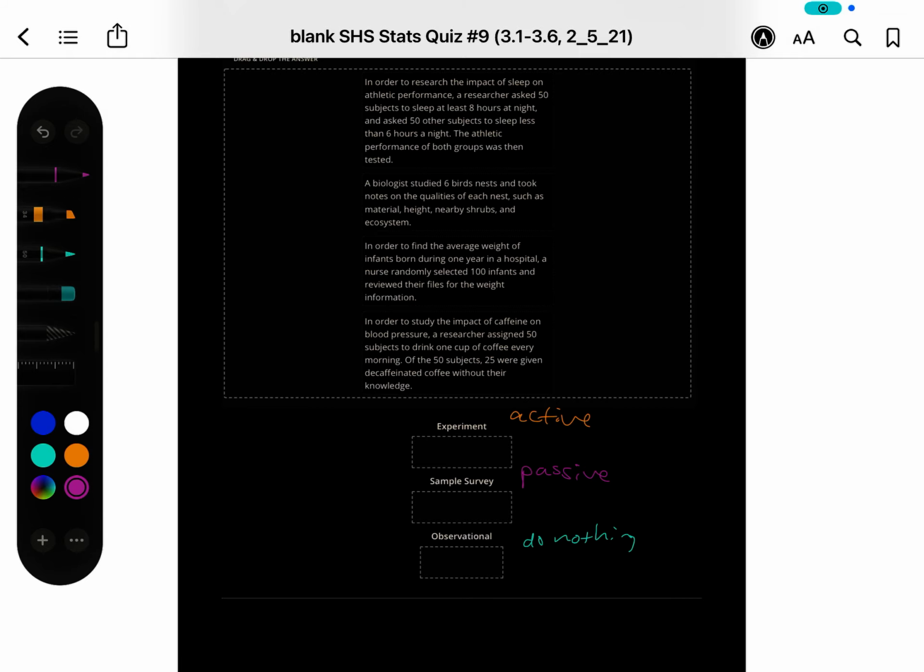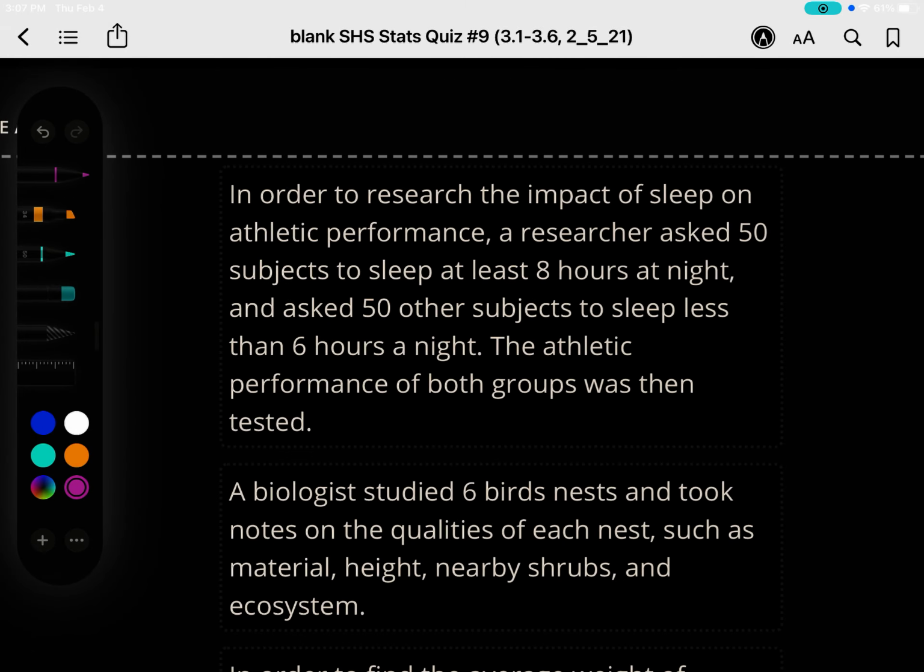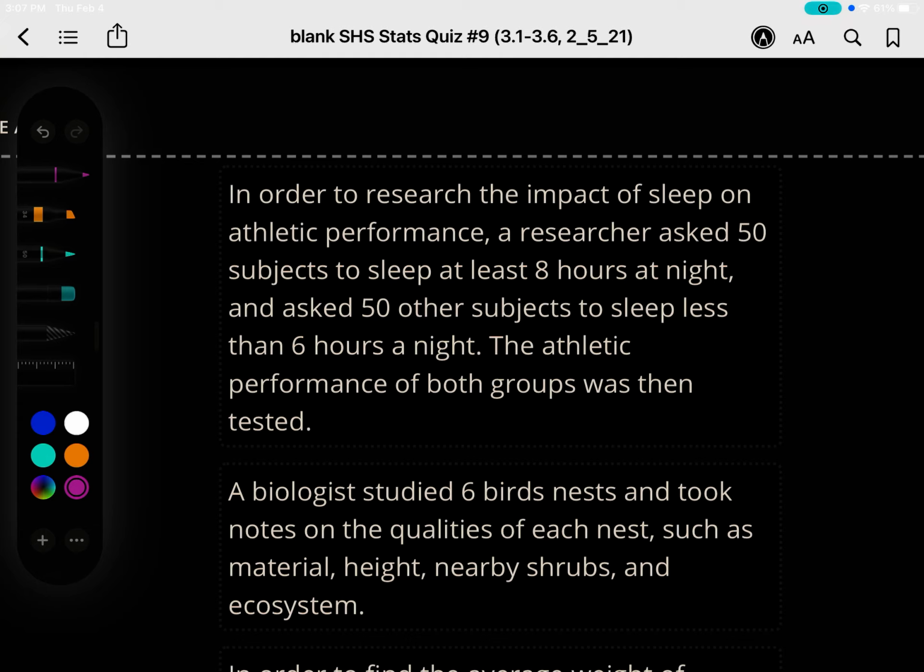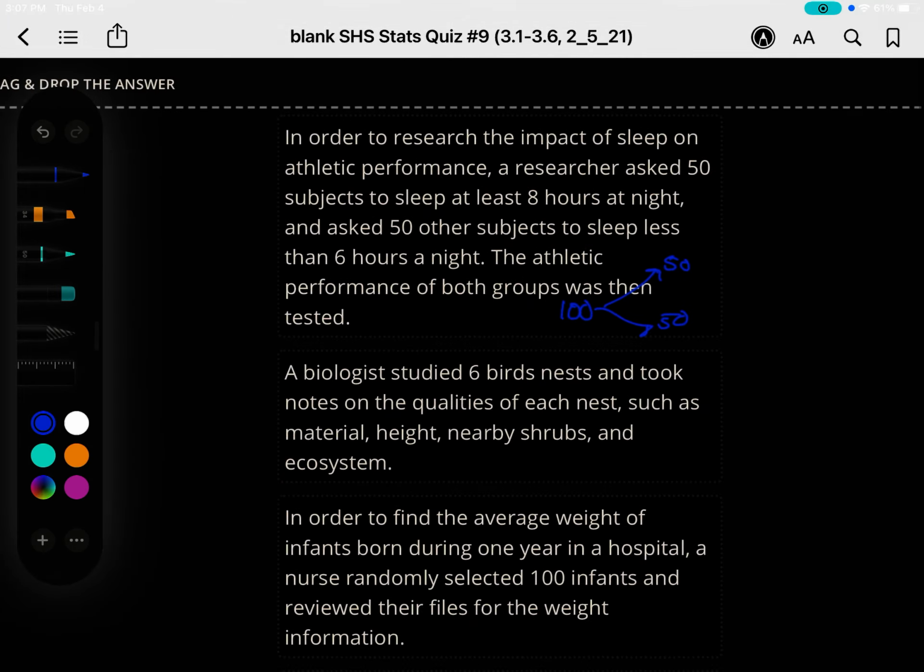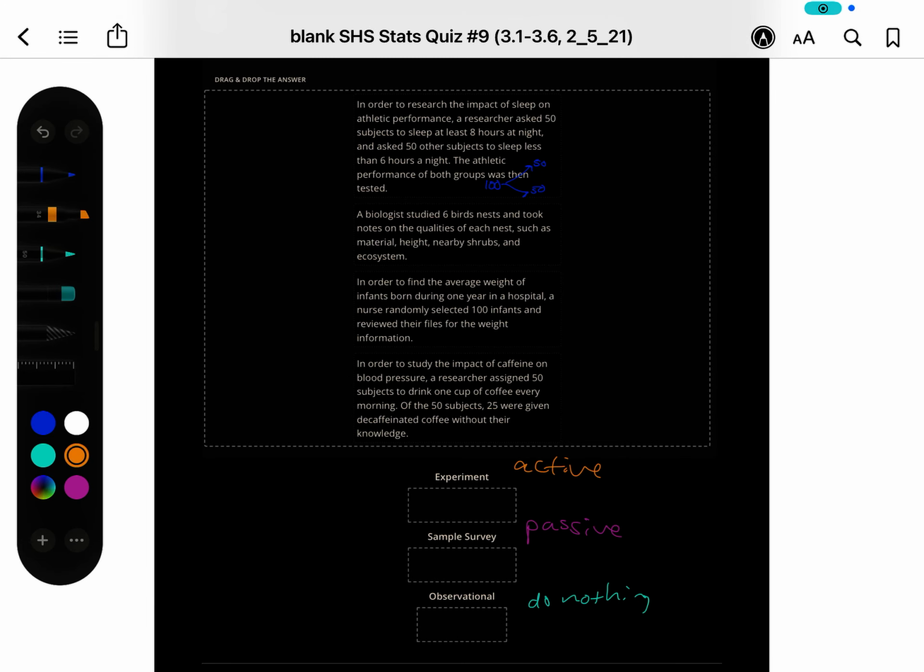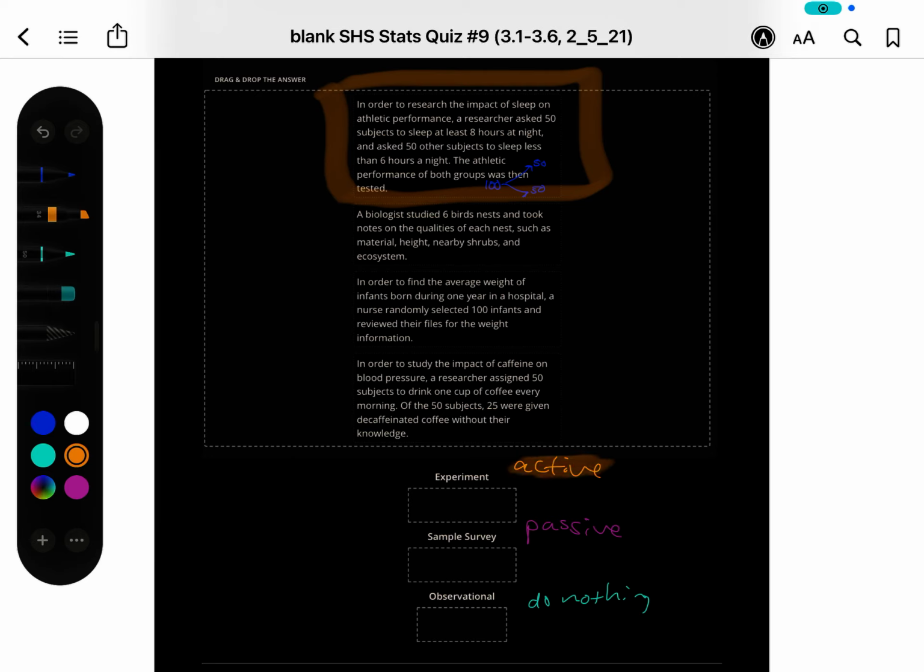Okay, let's take a look at these. In order to research the impact of sleep on athletic performance, a researcher asked 50 subjects to sleep at least 8 hours a night and asked 50 others not to. So it looks like you started with 100 and you're splitting them up. Are you being active, passive, or do nothing? Well, I think you're being highly active, so I would say that this one is an experiment. Should I write that? Will it help? Experiment.